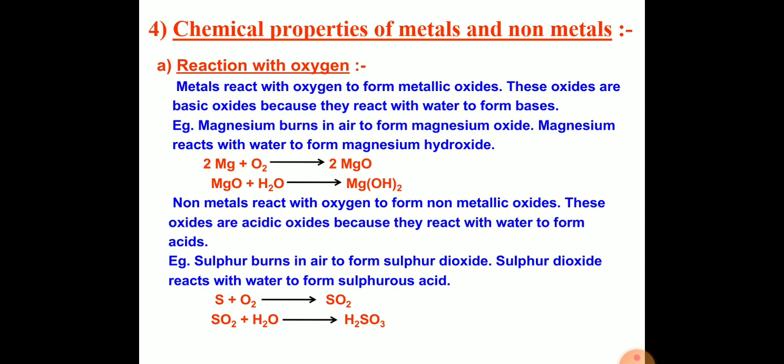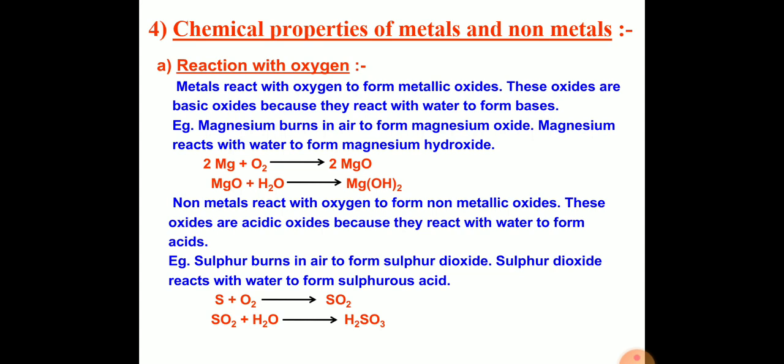So sodium oxide, Na2O, reacts with water to form sodium hydroxide. Potassium oxide reacts with water to form potassium hydroxide. Potassium hydroxide is an alkali. When metallic oxide reacts with water, it forms alkali. Clear? When metal reacts with oxygen, it forms metallic oxide. Metallic oxide is basic in nature and turns red litmus to blue.